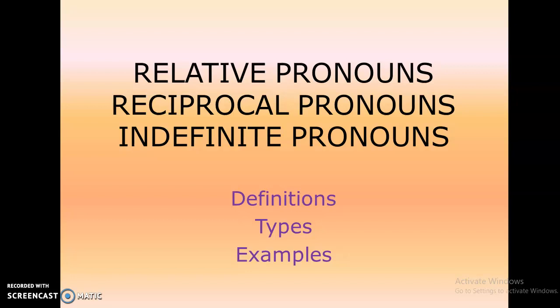Hi friends, today we are going to see the other three types of pronouns. They are relative pronouns, reciprocal pronouns and indefinite pronouns. Let us see the definitions, types and examples.